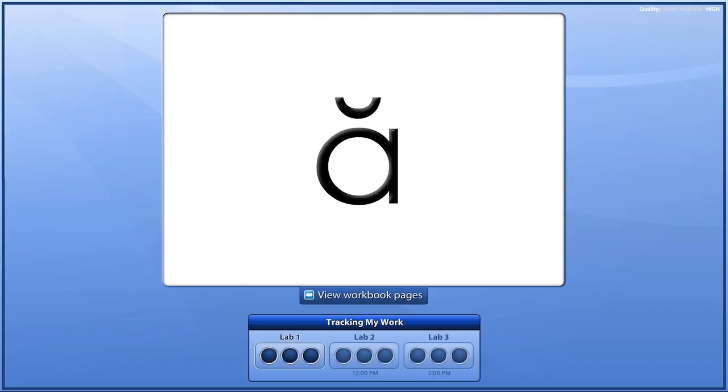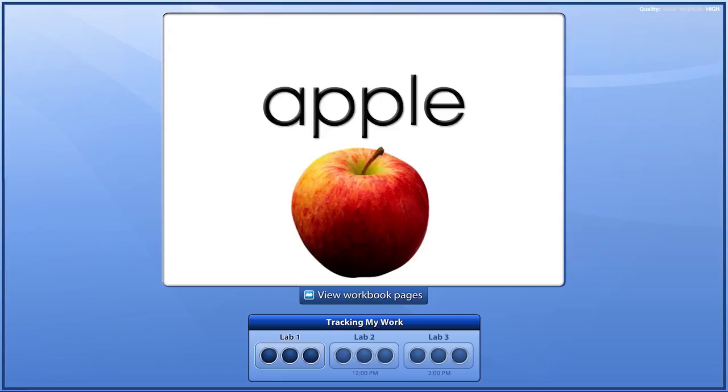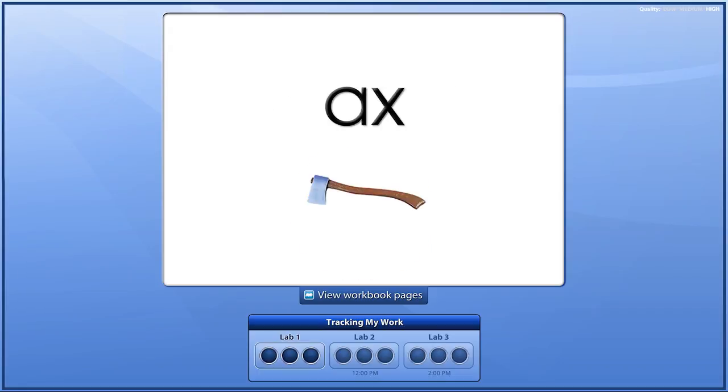Now hear the short vowel sound in apple. Say apple. Hear the short vowel A sound in apple. Look at the next picture word. Axe.